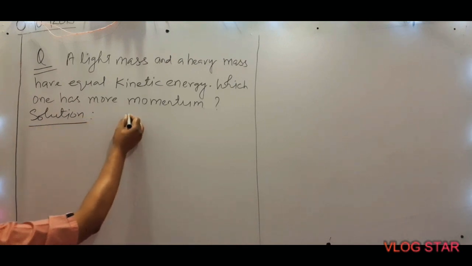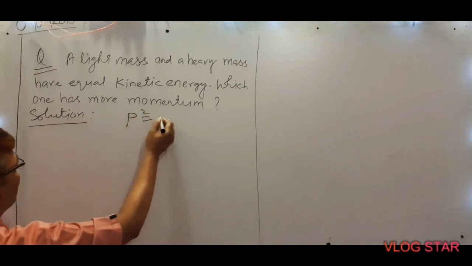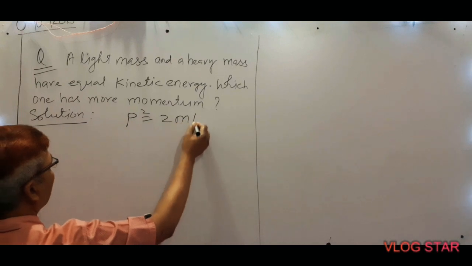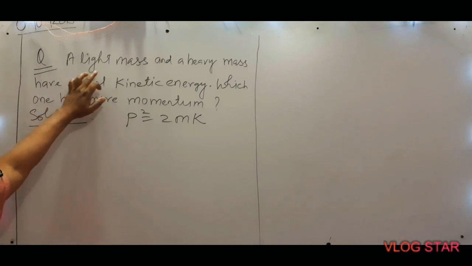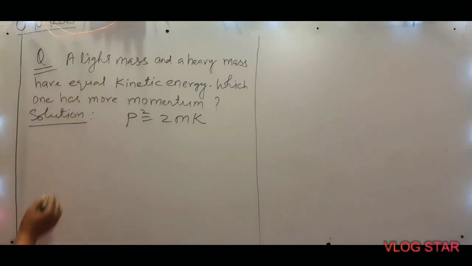As we know, P square equals to twice mK. We have discussed this relation in the last video. In this question, we have two objects. One is lighter and the other is heavier.